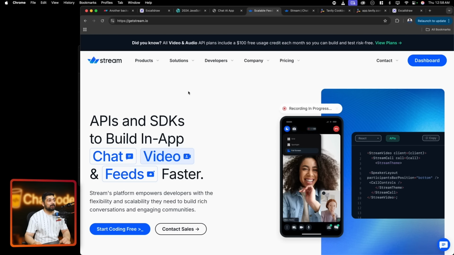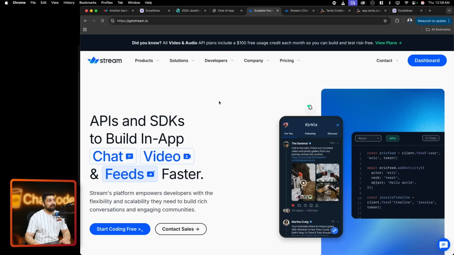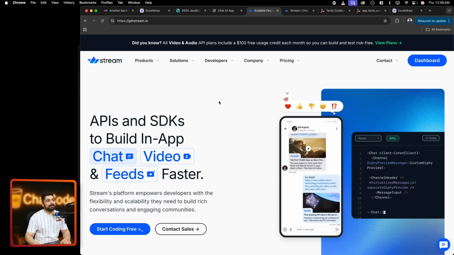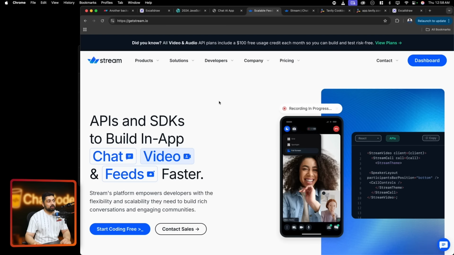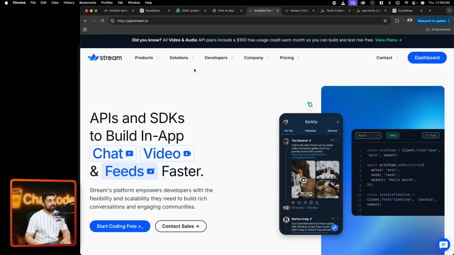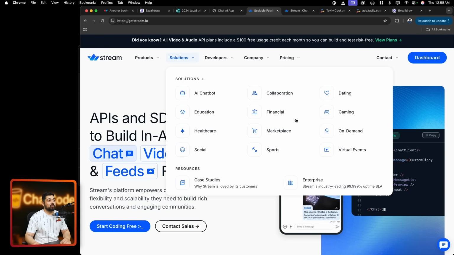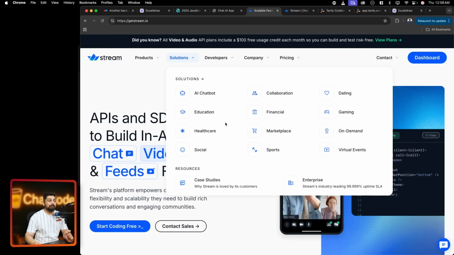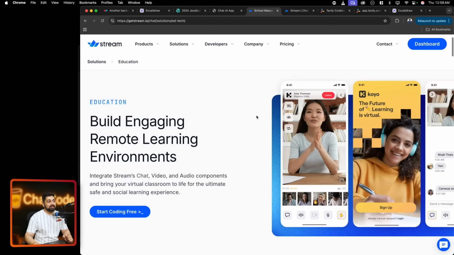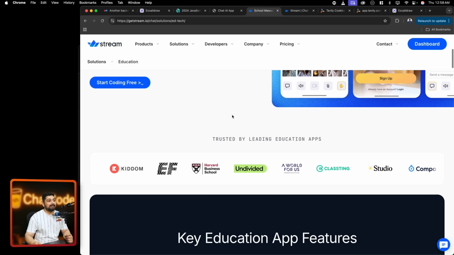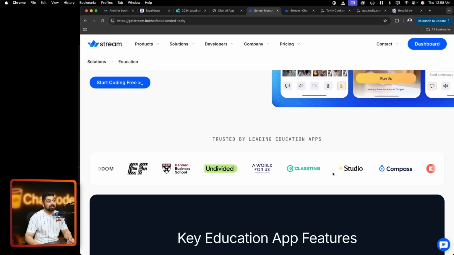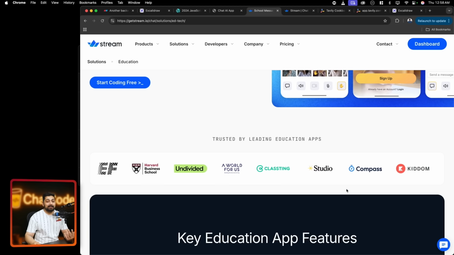First and foremost, what it takes is a stream. We are going to use getstream.io to build this application, and this will make our life so much easier. Now, in case you don't know about Stream, just quickly look at the solutions and what kind of solutions they provide. You'll be surprised to know that if you click on education, so many education companies, including Harvard Business Studies, actually use them. And these are very famous companies.